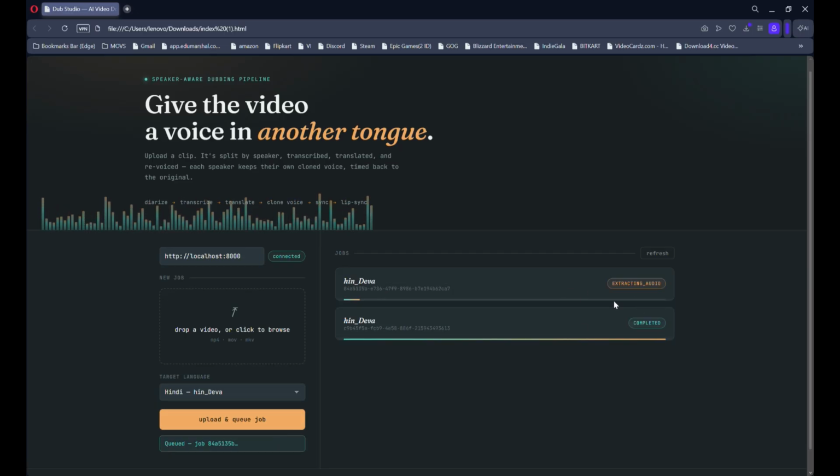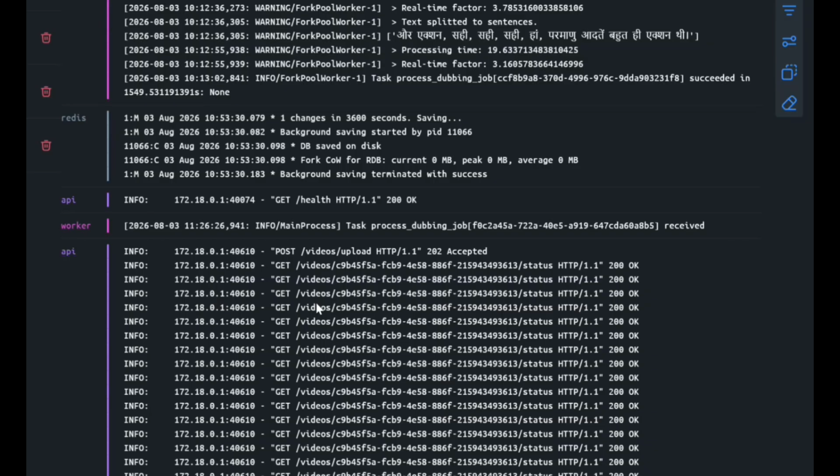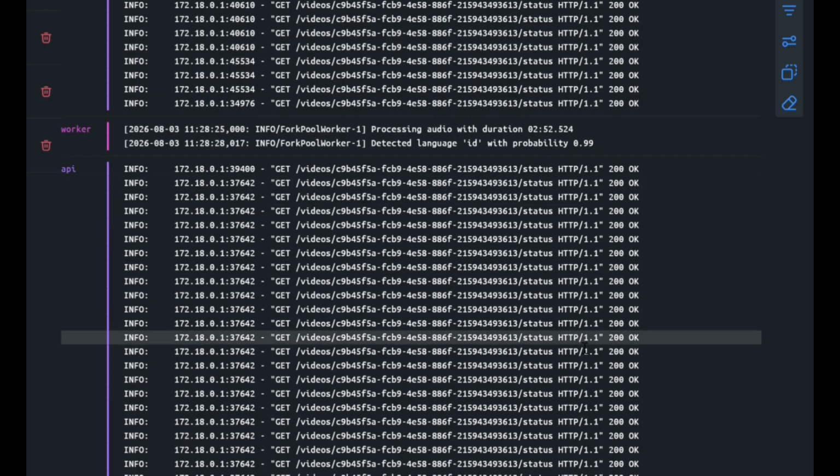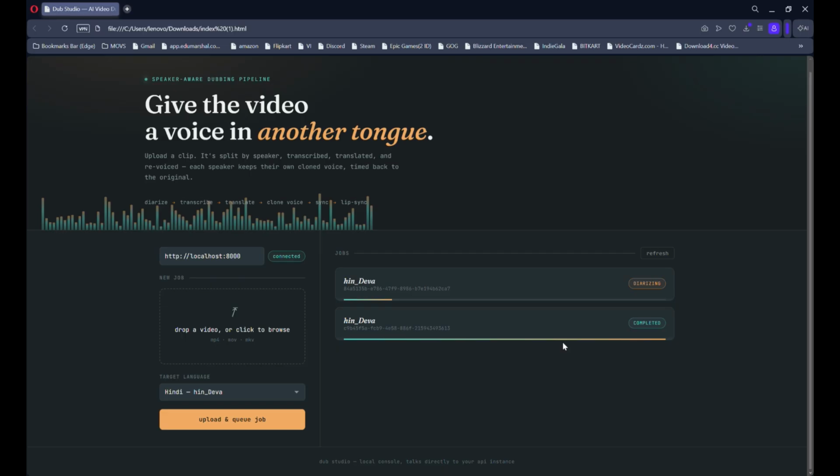Here it has started extracting the audio. It will process the video. Now I'll show you in the Docker. See, the task has been accepted, the task has been received. As you can see, it's working in real time. It'll take some time to process the video.